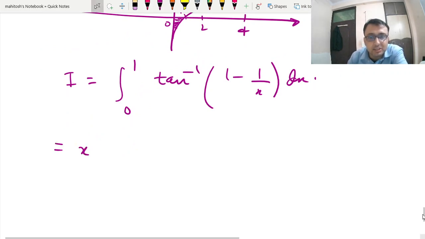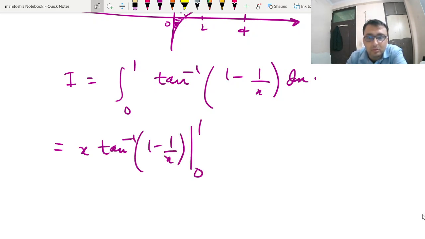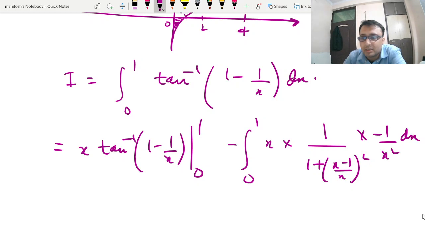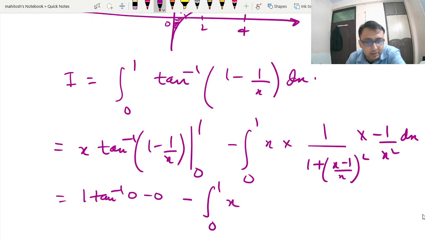So this is your x tan inverse of 1 minus 1 by x from 0 to 1, minus integral of 0 to 1, x into 1 by 1 plus x minus 1 whole square into minus of x square dx. So at 1, tan inverse of 1 minus 1 is your 0, 0. So this is your x, and we can write this as 1 upon x square plus x minus 1 whole square dx.